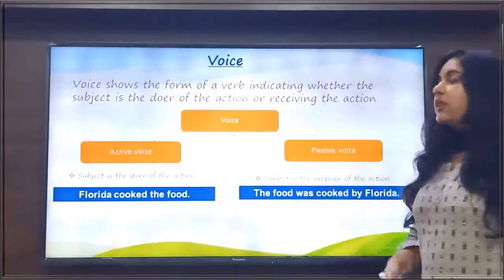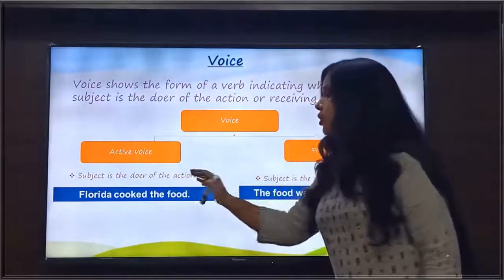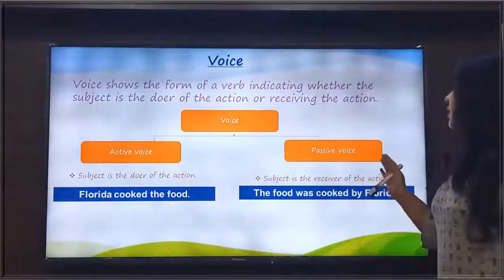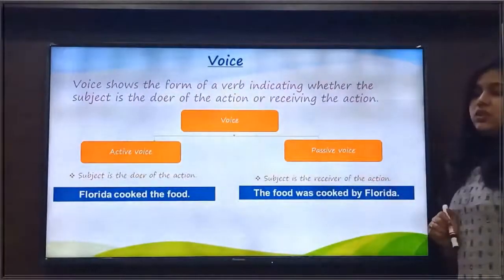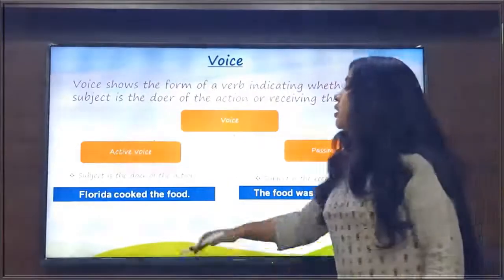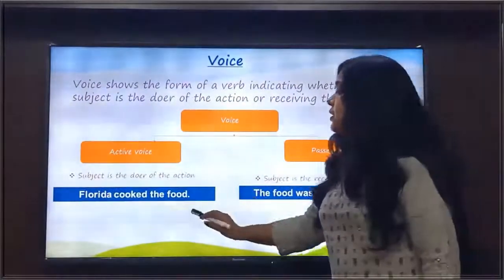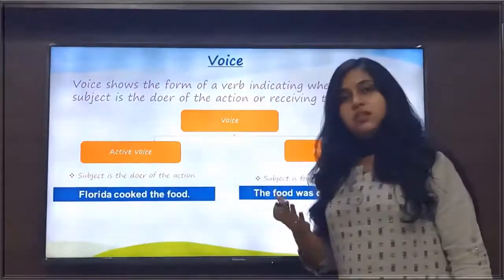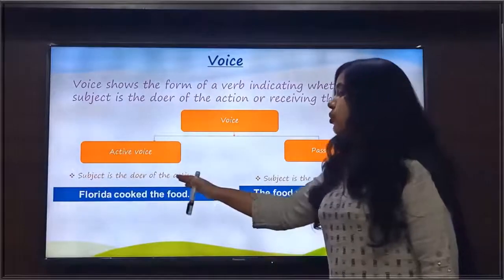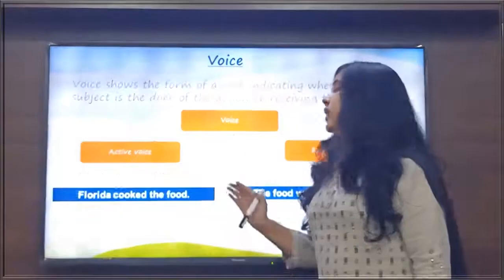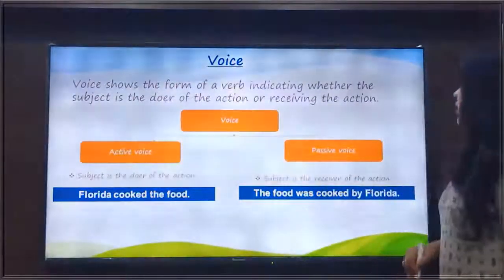And what do they denote? Active voice denotes that the subject is the doer of the action, while passive voice denotes that the subject is the receiver of the action. Our sentence was, Florida cooked the food. In this sentence, Florida is the subject here and she is also the doer of the action here. That means this sentence is said to be in the active voice.